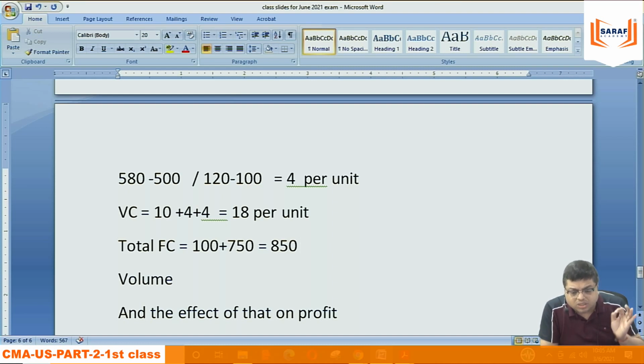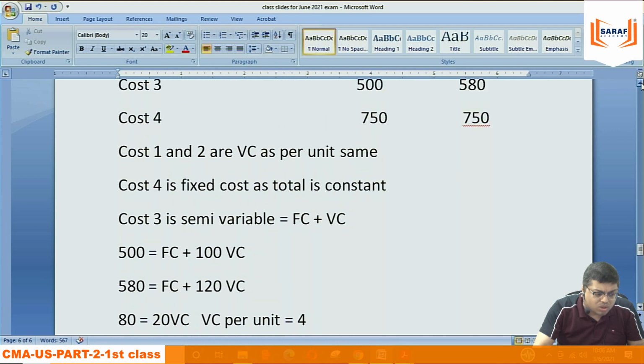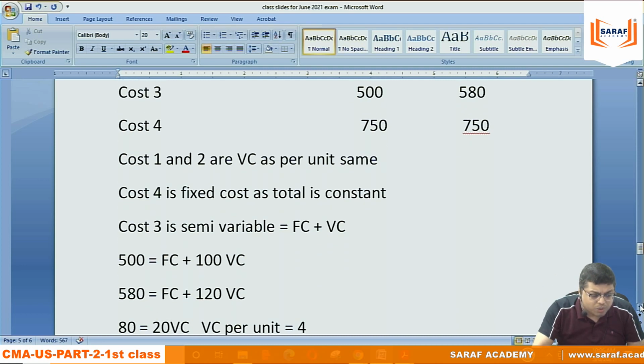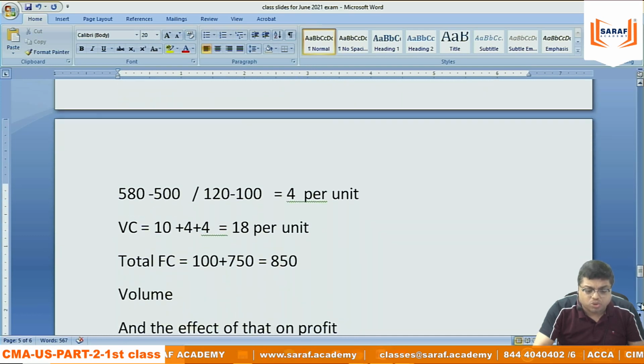Variable cost is that cost which will be constant per unit: for 1 unit, whatever is the cost, into 2, into 3, into 4, like that. Fixed cost is that cost which will remain constant in total. So if semi-variable cost is given, our presumption in any question, and in practical life also, will be that at different levels the fixed cost is the same. So the difference is due to variable. We can calculate variable cost per unit without any equation or mathematics, simply the difference in cost by the difference in units. The condition is that the fixed cost should be the same at both the levels.